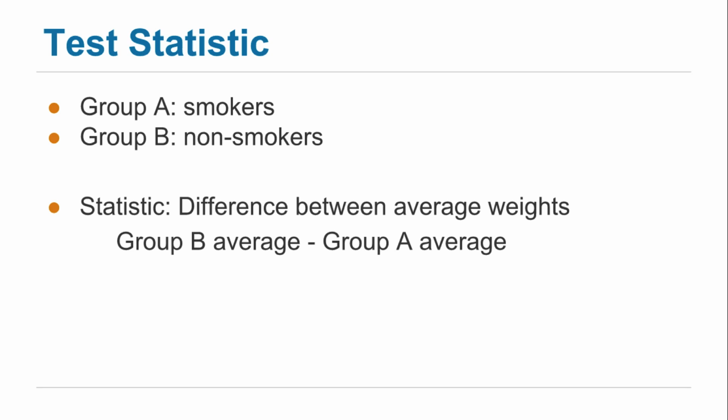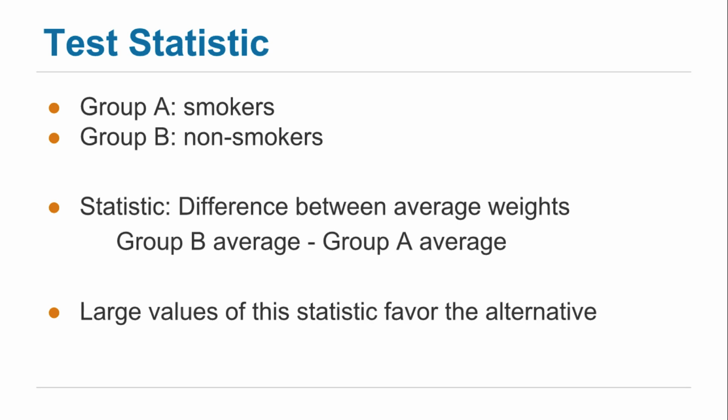But if we do it in this direction, group B average, that is non-smokers average, minus smokers average, then the alternative is saying that this difference should be positive. The alternative is saying that the non-smokers had heavier babies on average than the smokers, and so large values of this statistic will favor the alternative.